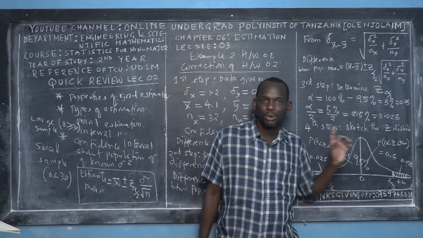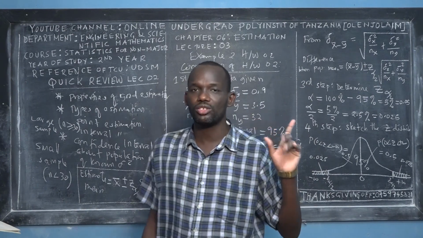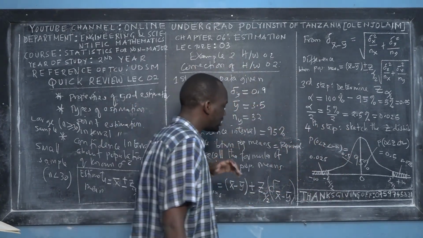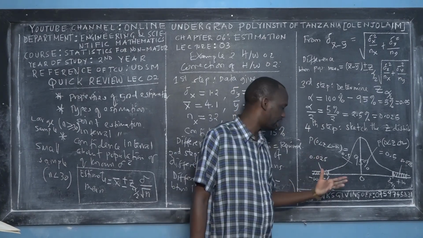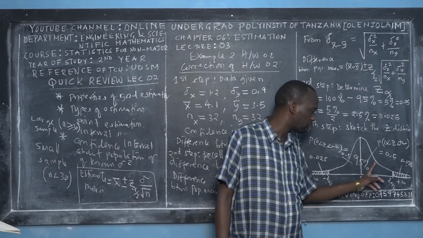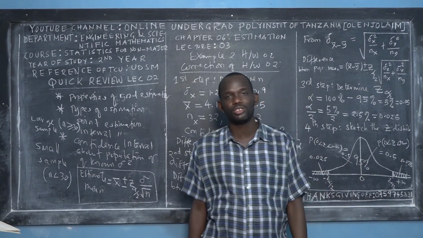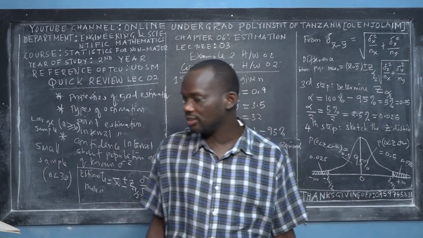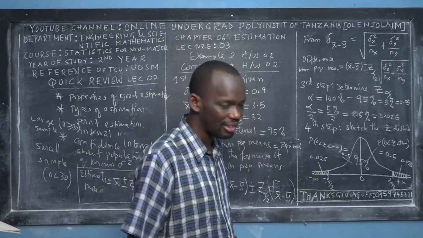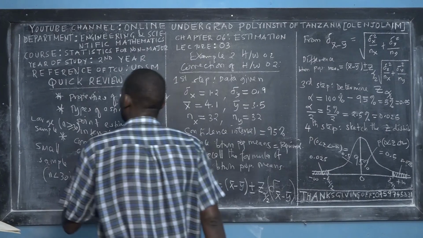After we get this probability, we have to use the normal Z distribution, or the standardized distribution of Z, to determine the corresponding value. It means we can use the probability to determine the corresponding standardized value. Right? In case you have any question, don't hesitate to ask in the comment section. Good.